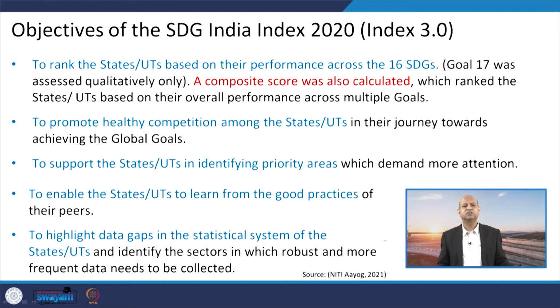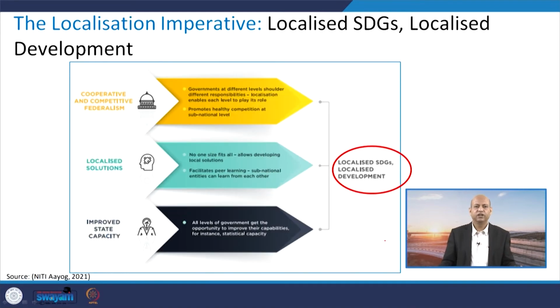It also enables different states and UTs to learn from the good practices of their peers. For example, if some state is making good progress in poverty reduction, other states can see what kind of programs they have implemented which have helped them reduce poverty. So that kind of learning process is there. It can also highlight data gaps in the statistical system of the states, and that way better statistical analysis can be done next time if there are certain gaps.